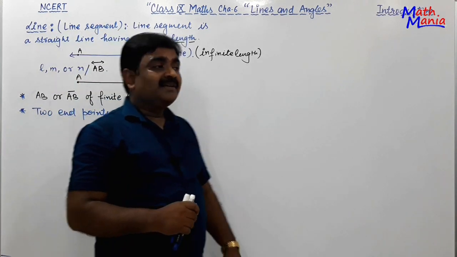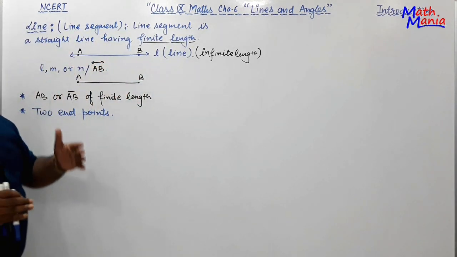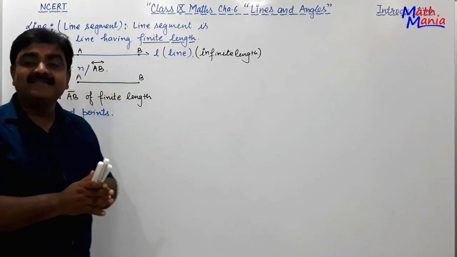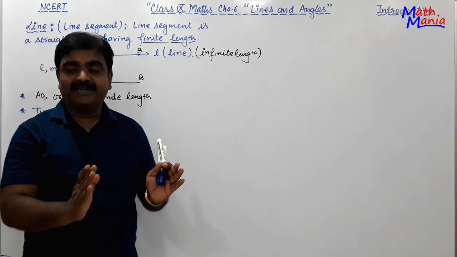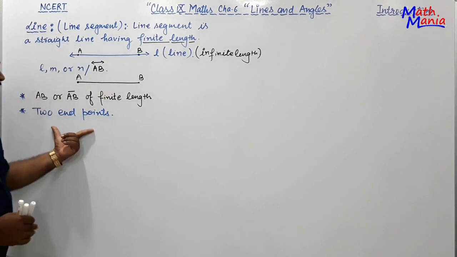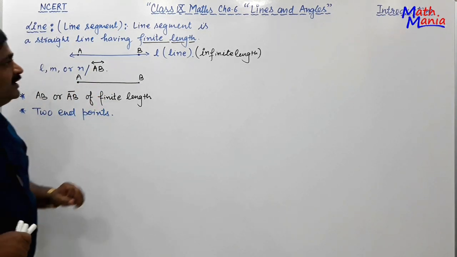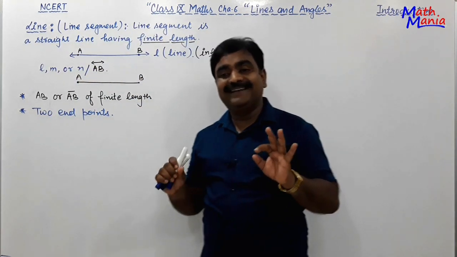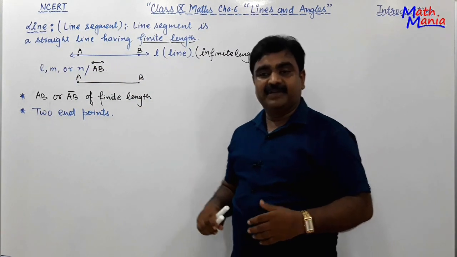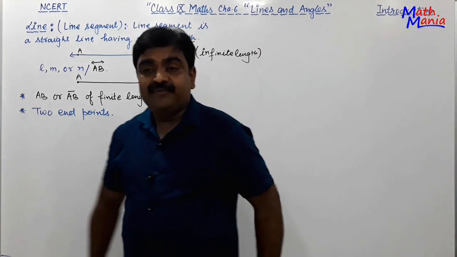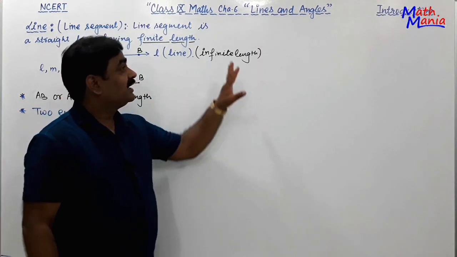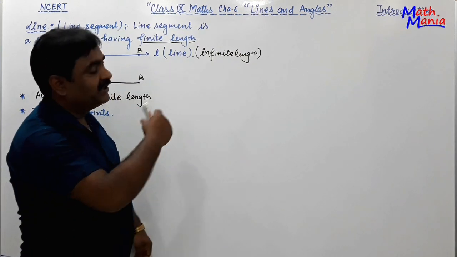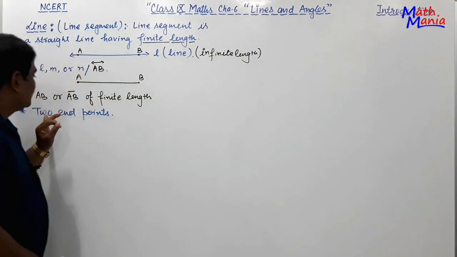What did we say? This line segment is cut out from a line itself. That is why it has two end points. There are two end points of a line segment. So dear students, I hope you all have understood clearly what a line segment is. Why are we focusing on line segments? Because in this chapter on lines and angles, the word lines means line segments here.